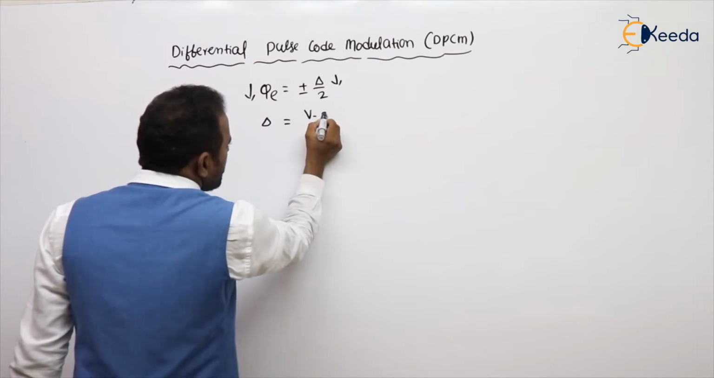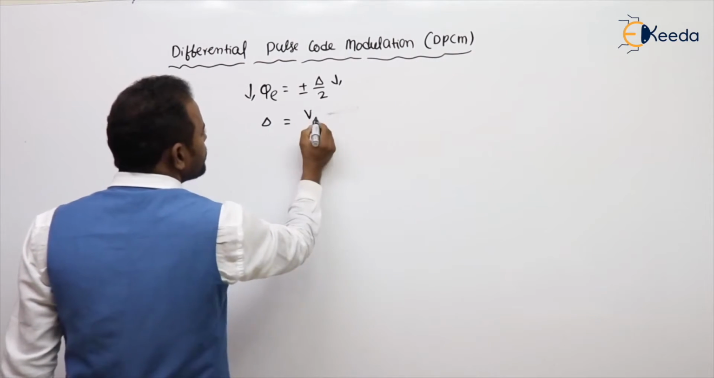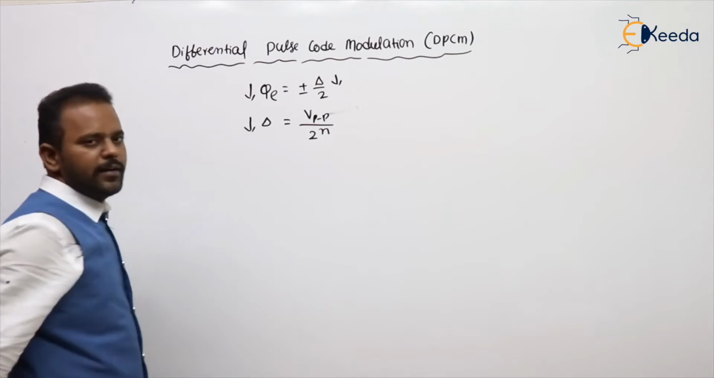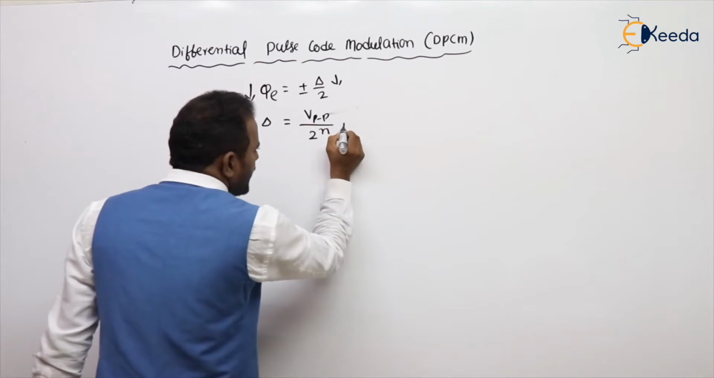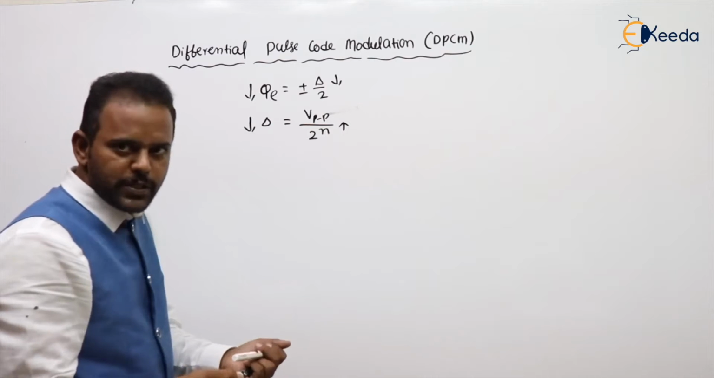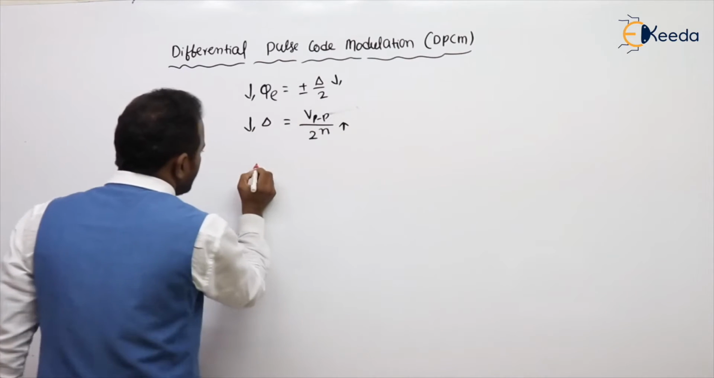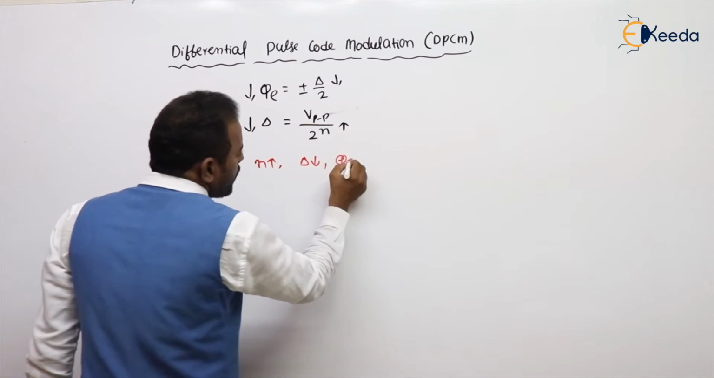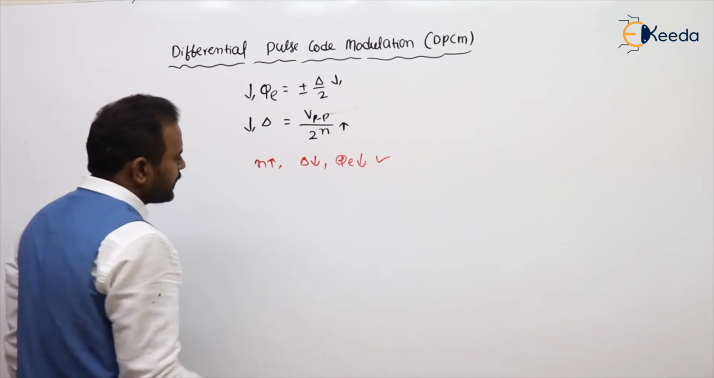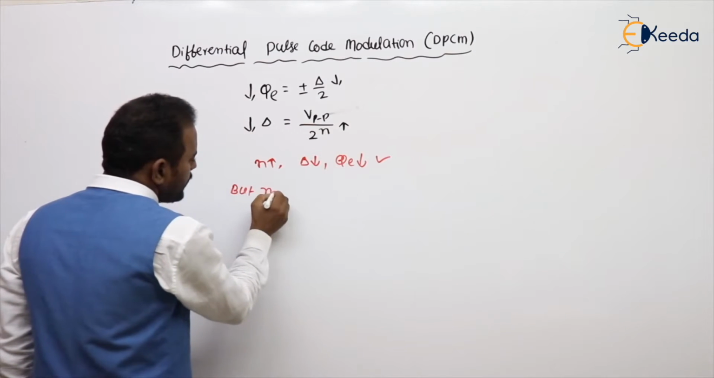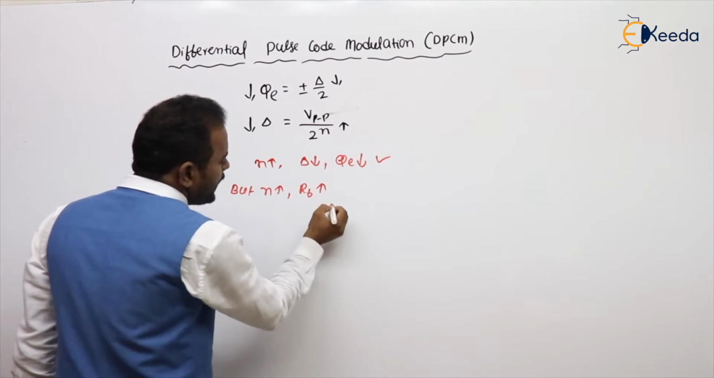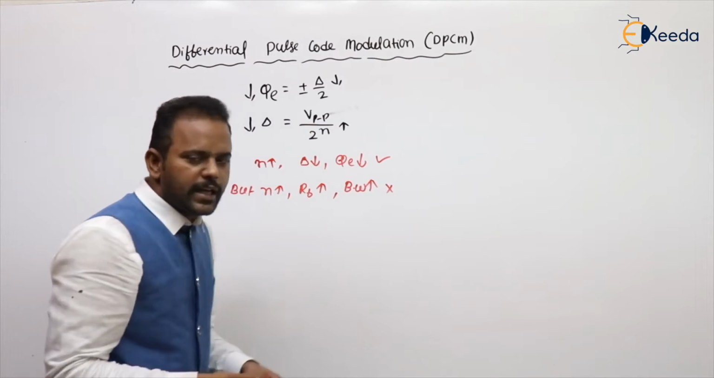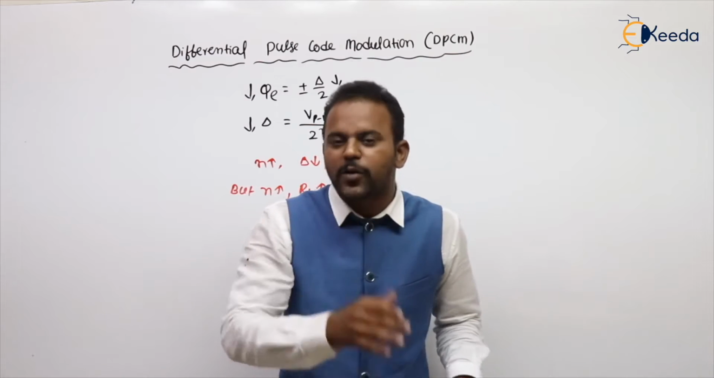Delta formula is V peak to peak by 2 power n. So to decrease delta, we can increase n. But you can observe, if n is increasing, delta decreases, quantization error decreases, it's a good thing. But when n increases, the bit rate, n times fs, increases, then bandwidth requirement increases. Bandwidth increasing means cost is increasing. That is not a good phenomenon.